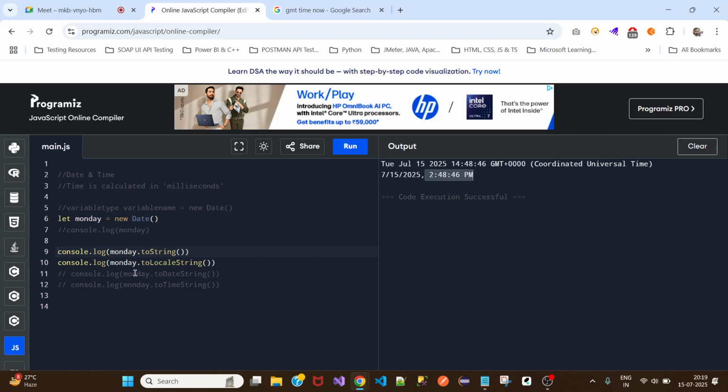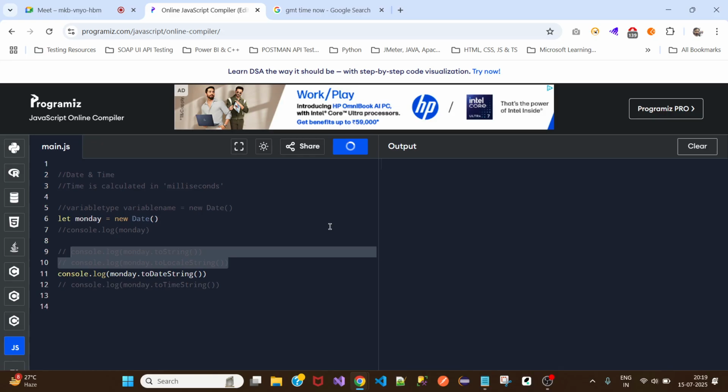Now let's say toDateString. Let me print this. Let me comment this too. See what happens. It will only print the date. It will not print the time. So whenever there is a requirement where you have to print the output, or if you want to check the actual result and the expected result, and you have to check only the date, then you can use toDateString.